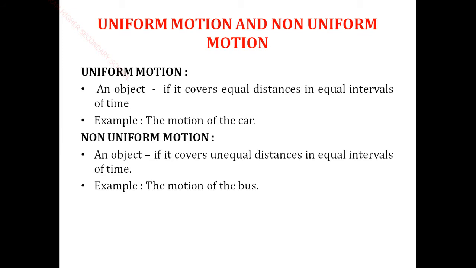An object is said to be in non-uniform motion if it covers unequal distance in equal intervals of time. For example, the motion of a bus. The bus stops at each stop, stays and moves on. So in equal intervals of time, the distance covered is different. This is the example for the motion of the bus.